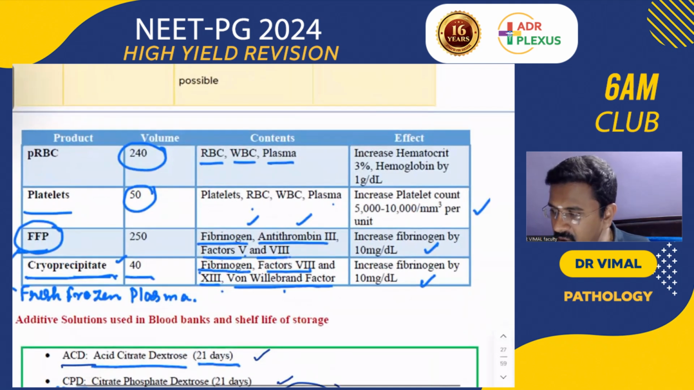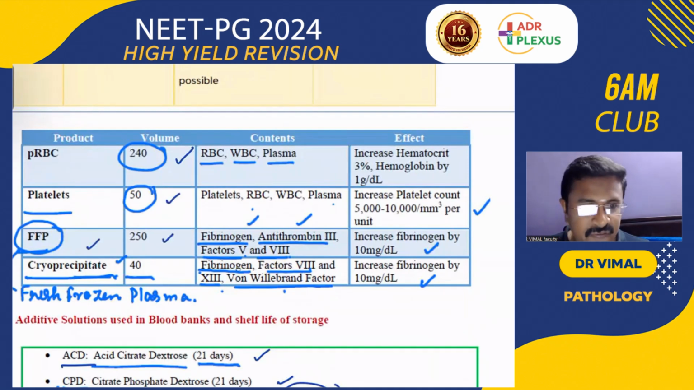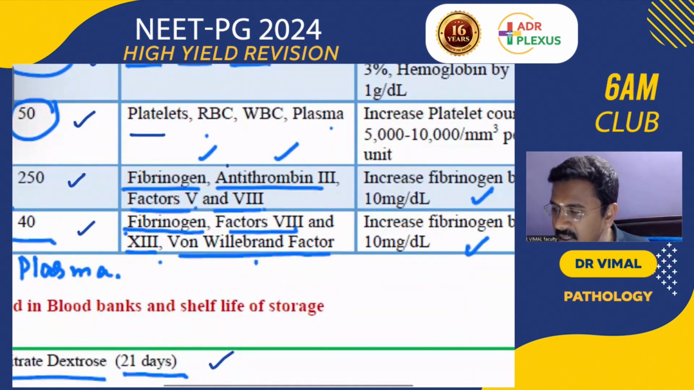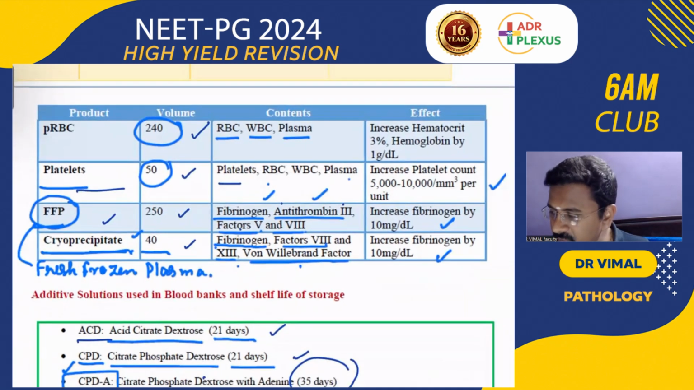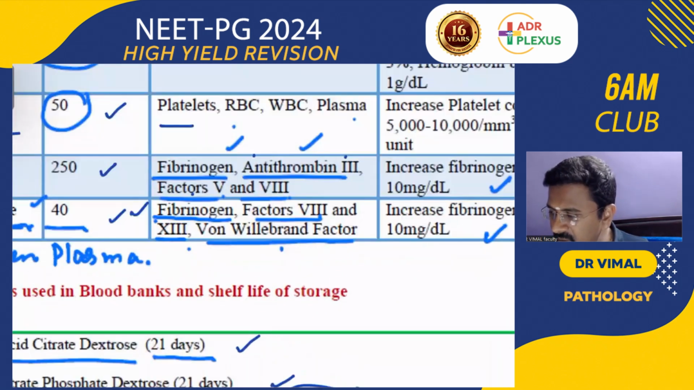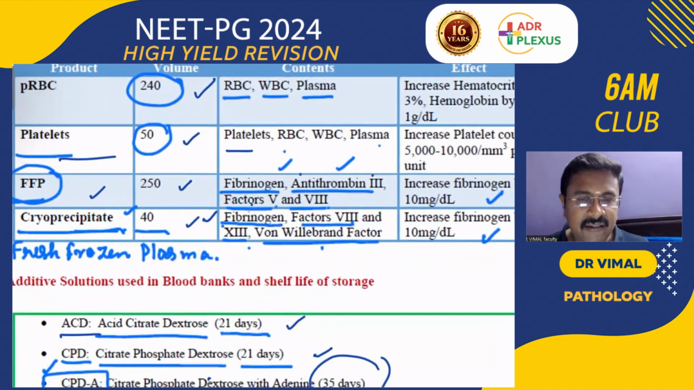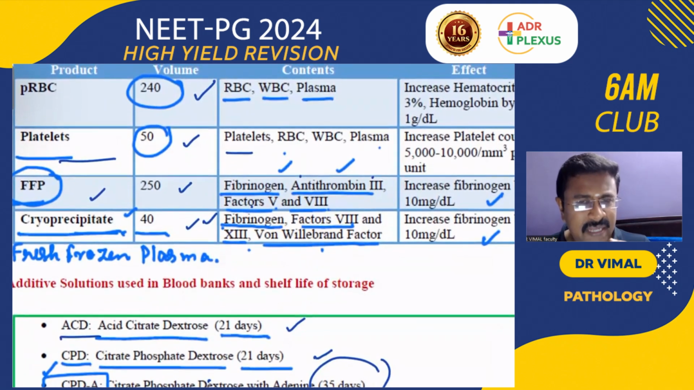Remember these components also, because I hope you remember the question was asked. Packed RBC, the volume of the bag is 240 ml. Platelets, 50 ml. Fresh frozen plasma 250, and cryo 40. For the constituents, platelets have predominantly platelets. FFP contains fibrinogen, antithrombin 3, factor 5, and factor 8. Cryoprecipitate contains fibrinogen, factor 8, factor 13, and von Willebrand factor.